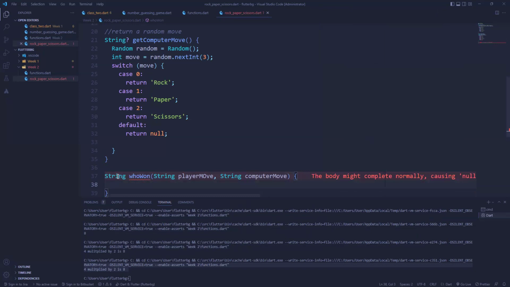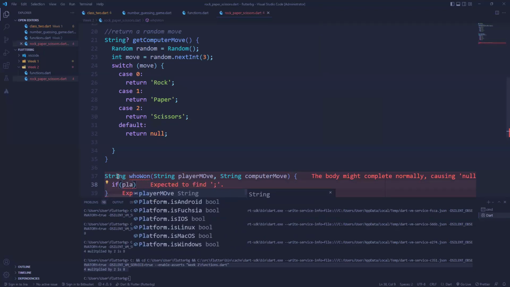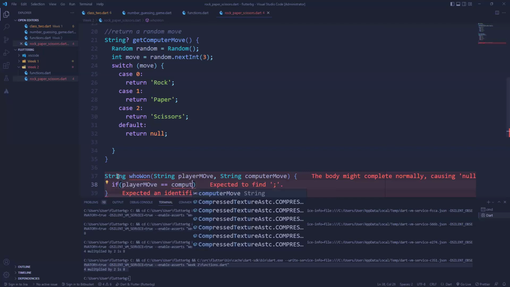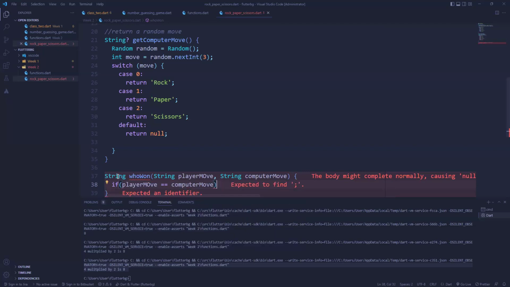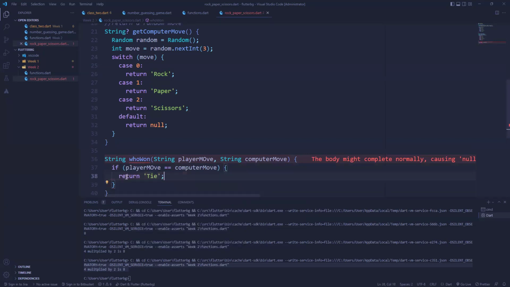So let's do a check. We can do an if here, and I'll check if the player move is the same as the computer move. So remember the rule, if both of them are the same, right? It actually means what? A tie. So return a tie. Remember, this is a string because this function returns a what? String.